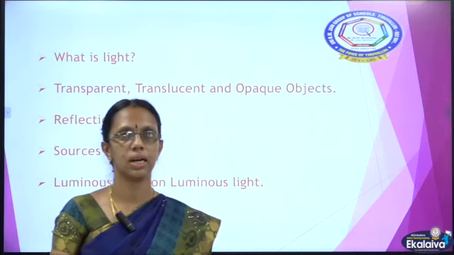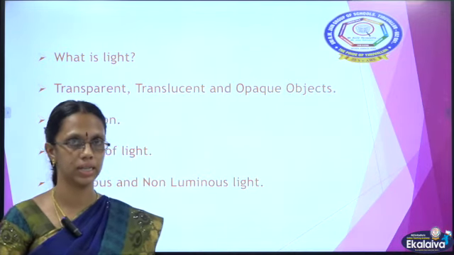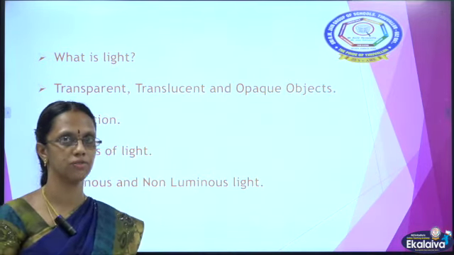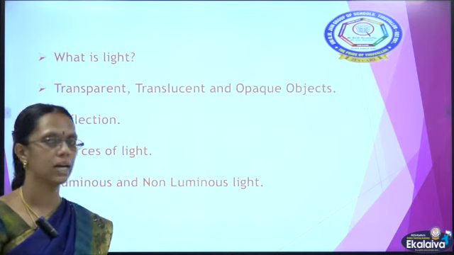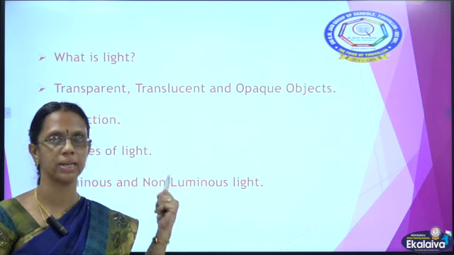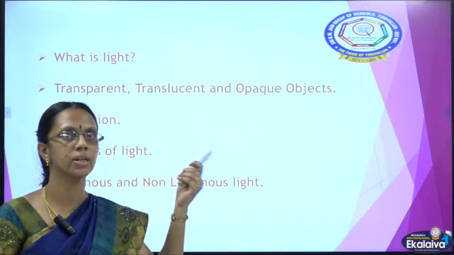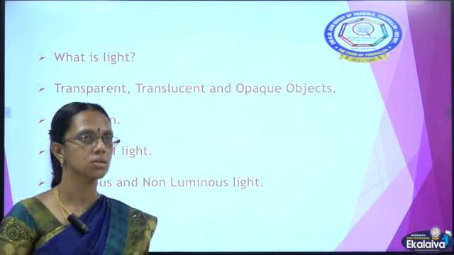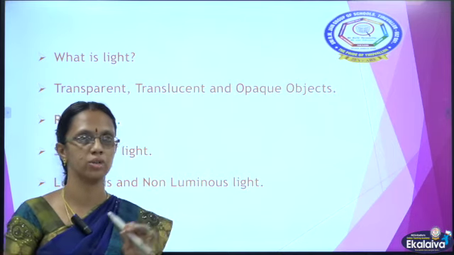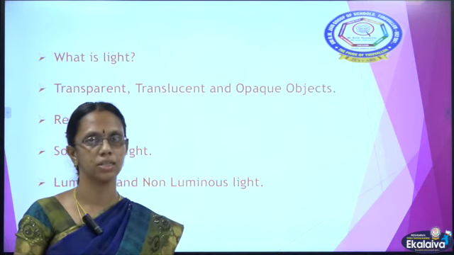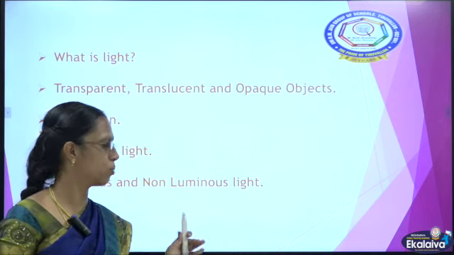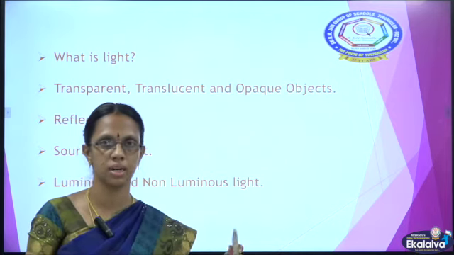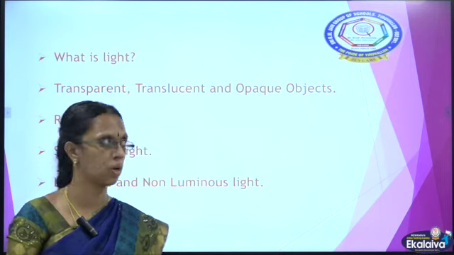So in today's class we have seen about light. What is light? Light is a form of energy that makes things visible for us. And we saw about transparent, translucent and opaque objects. Transparent objects allow light to pass completely. Translucent objects allow light only partially. But an opaque object does not allow light to pass at all.